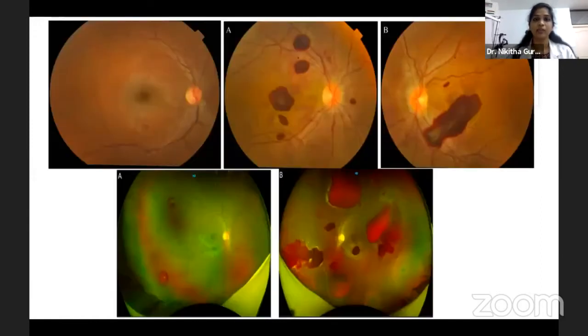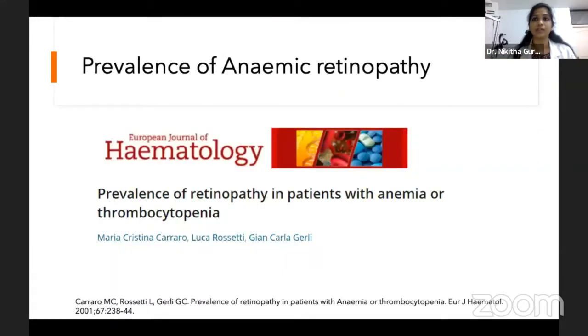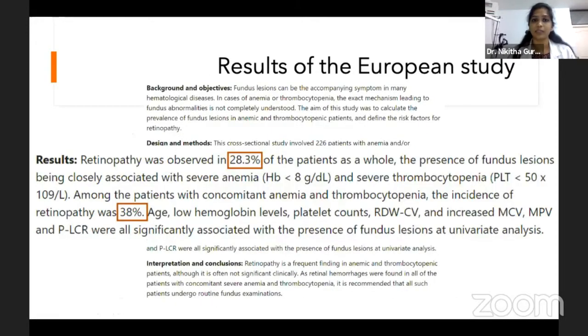So anemic retinopathy has varied presentations from a simple rod spot to multi-layered hemorrhages such as subhyaloid bleed and pre-retinal hemorrhages. But what is the prevalence of anemic retinopathy? This paper from European Journal of Hematology said that anemic retinopathy was observed in 28.3% of patients when hemoglobin is less than 8 and thrombocytopenia less than 50,000. They also found that patients who have coexistent thrombocytopenia incidence was increased to 38%.